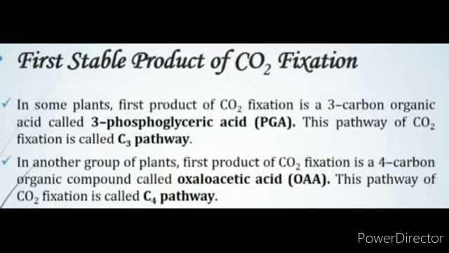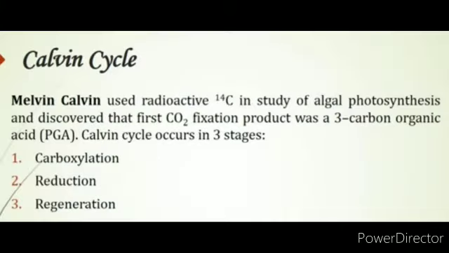In another group of plants, the first product of carbon dioxide fixation is a 4-carbon organic compound called oxaloacetic acid, OAA. This pathway of carbon dioxide fixation is called the C4 pathway.